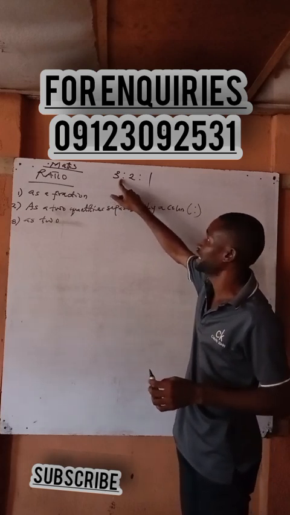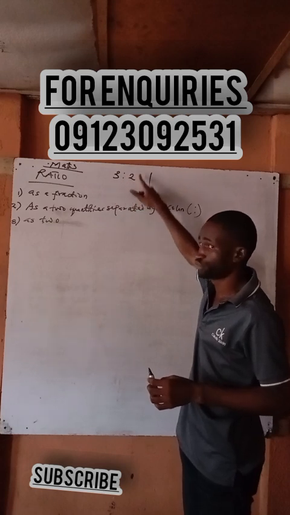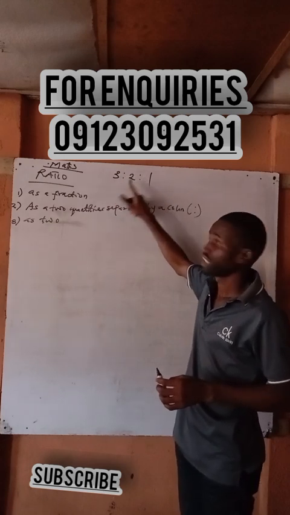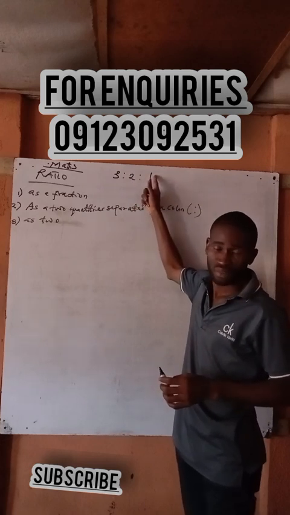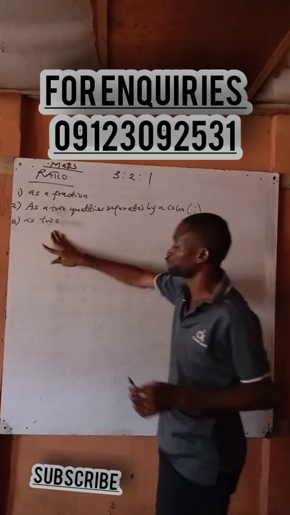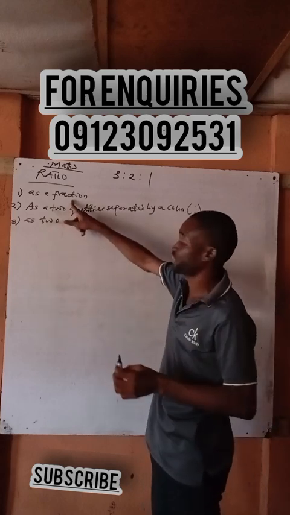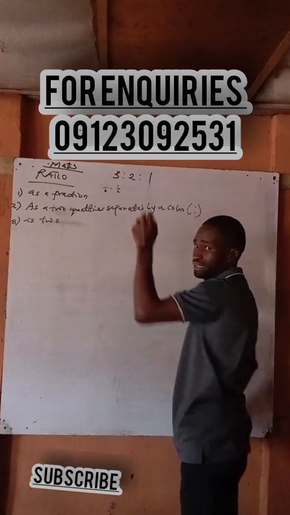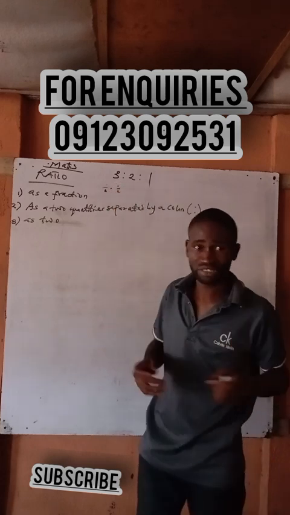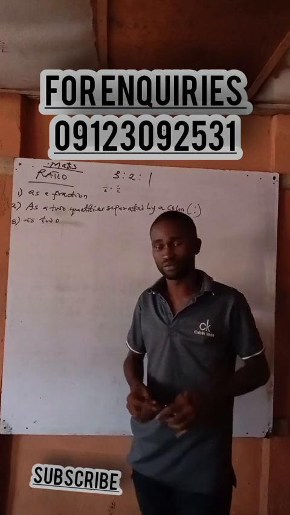Look at the colon here: 3:2, then 1. This is 3:2:1. Are you with me? It can just be as two numbers. Then as a fraction, you can have it as 1/3, 1/2. You can divide it in terms of fractions. Are you with me? Okay.